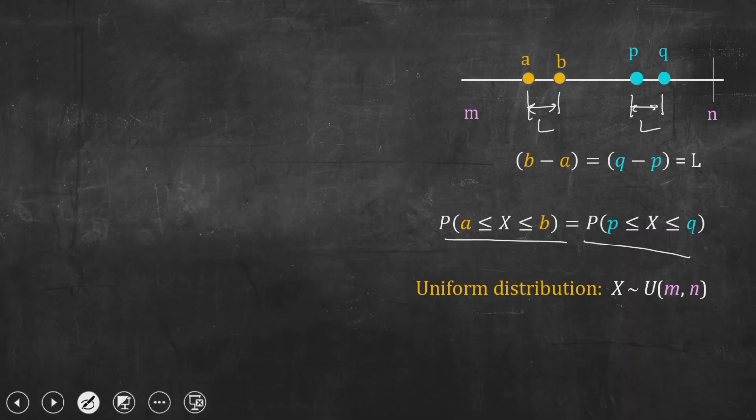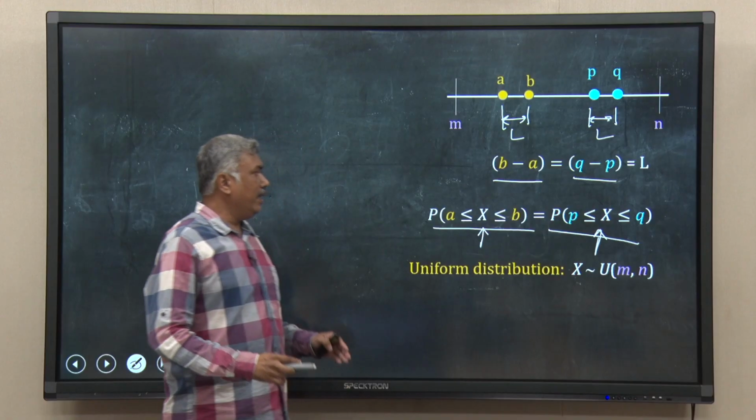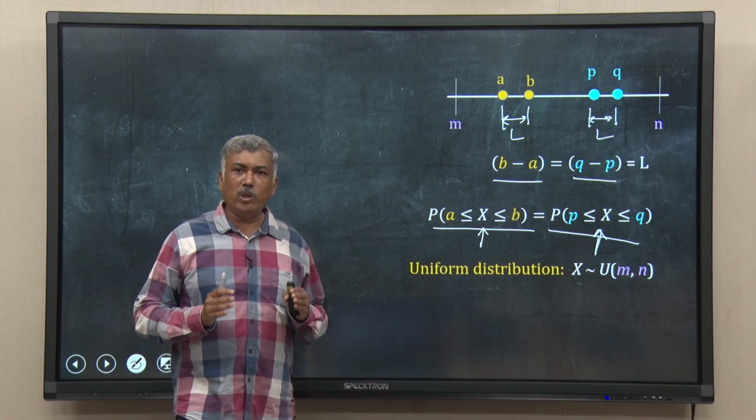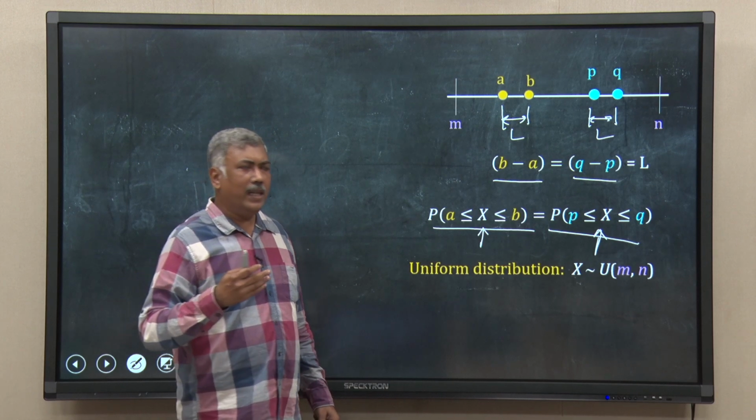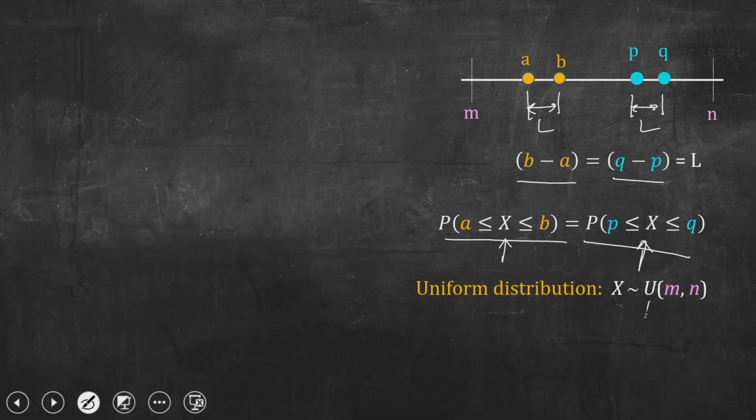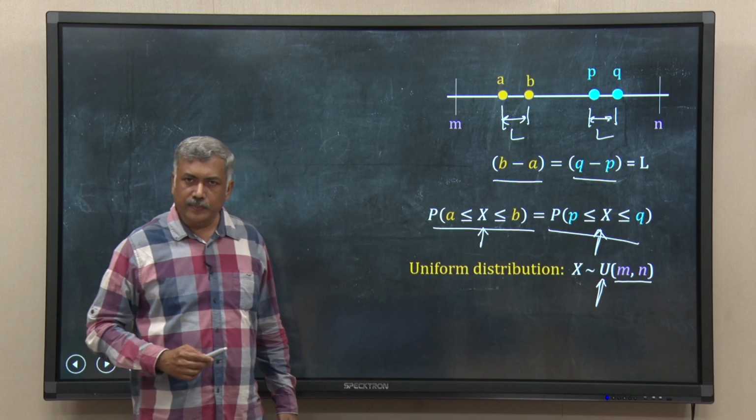So, if the probability that x lies between a and b is equal to the probability that x lies between p and q, where b minus a is equal to q minus p, then this random variable is said to follow the uniform distribution, and we usually write that as capital U, and in the bracket we give the range, m to n.